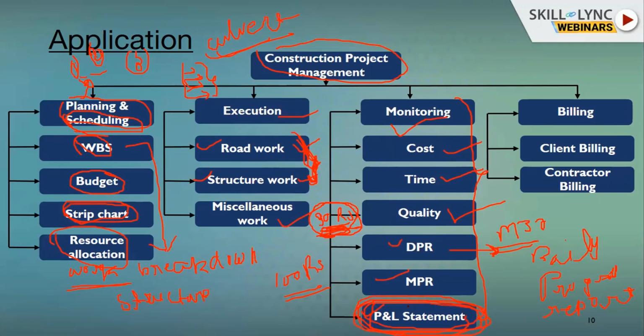have knowledge of profit and loss statement, in order to check that the project is not going into loss. Okay, billing and contractor part I have described to you earlier. That part also comes under construction project management. Okay, so all these points should be known to a construction project manager, and simultaneously, parallelly, she should manage all this activity at site.